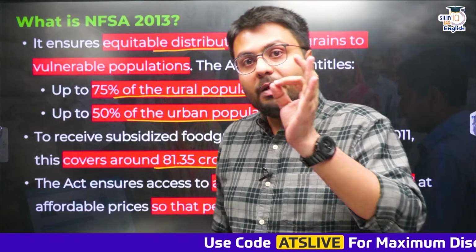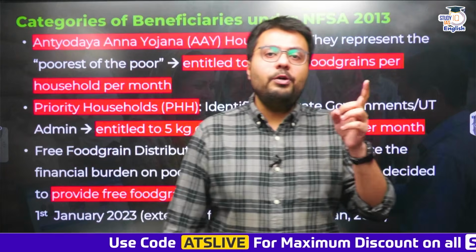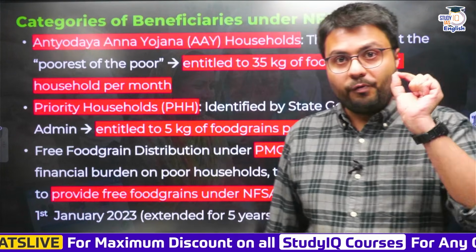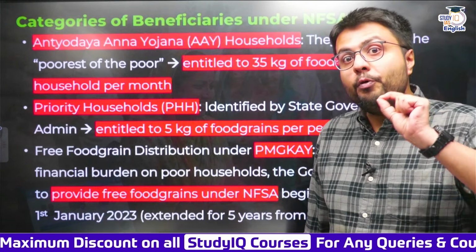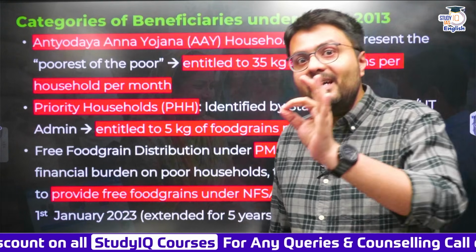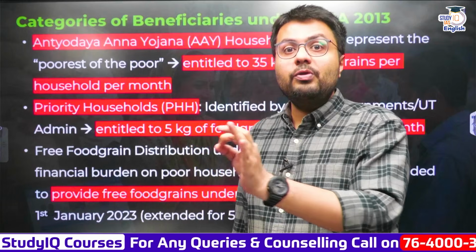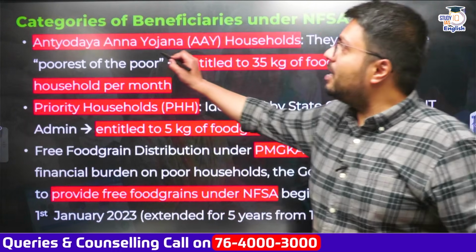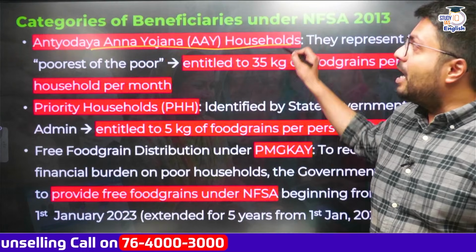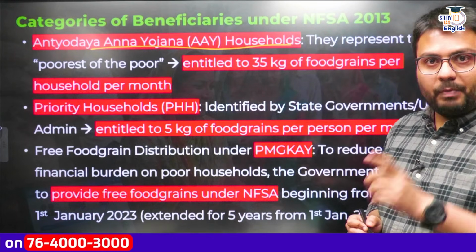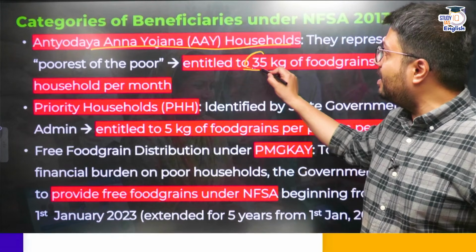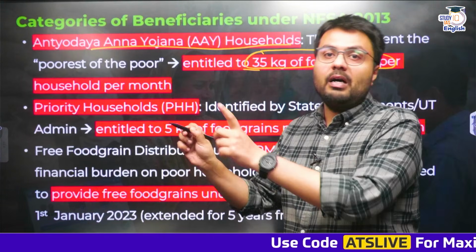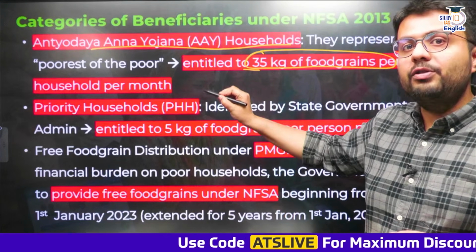Now, who all are the beneficiaries under the scheme? Let us try to understand this. The beneficiaries under the scheme can be divided into two categories. First, the most vulnerable, the poorest of the poor, like the people who are sanitation workers, manual scavengers, tribal population, landless laborers, those kind of people. So these are called Antyodaya Anna Yojana households, AAY households. Now these people are entitled to get 35 kilograms of food grains per household every single month under the NFSA, and these are the poorest of the poor.